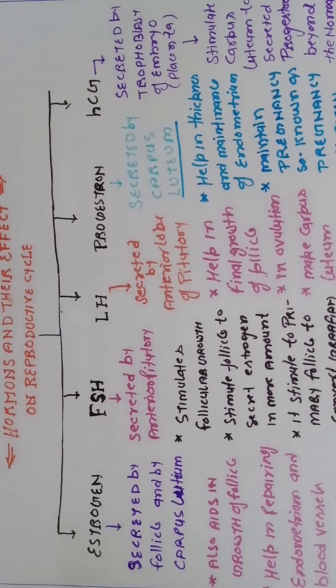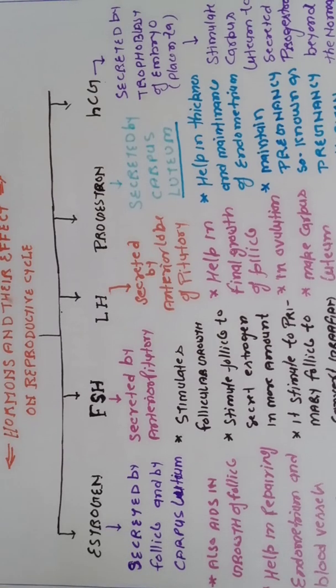So the second hormone, FSH, is secreted by the anterior pituitary, as you know, and it stimulates follicular growth. Okay, it means growth of the follicle depends upon the FSH hormone. The second thing, it also stimulates the follicle for the secretion of estrogen in more amount. And in one word you may say that it helps to change the primary follicle to the Graafian follicle.